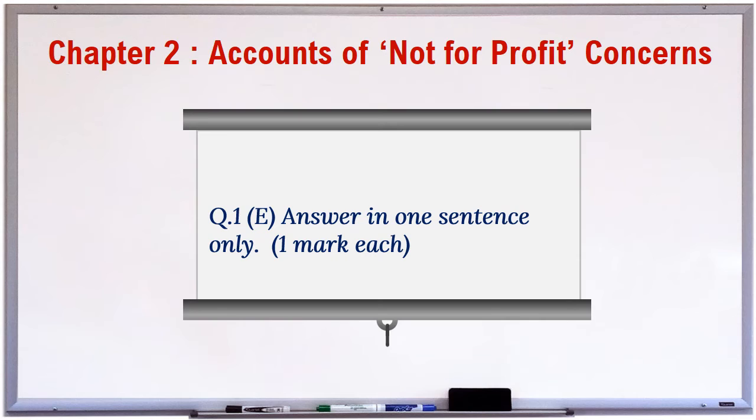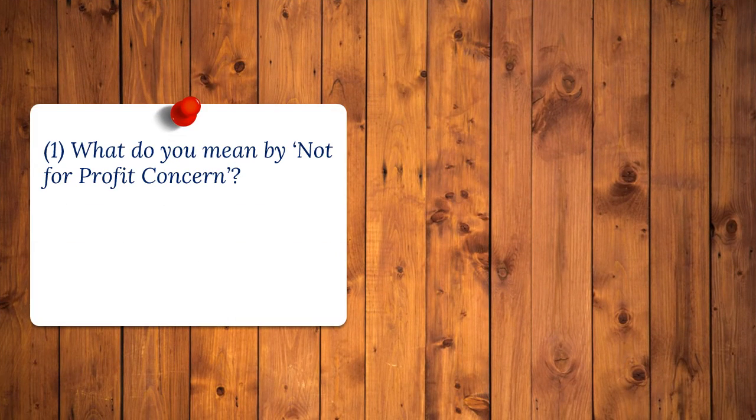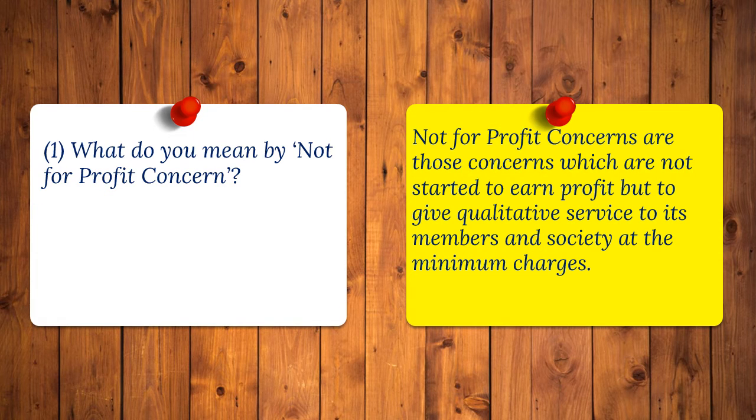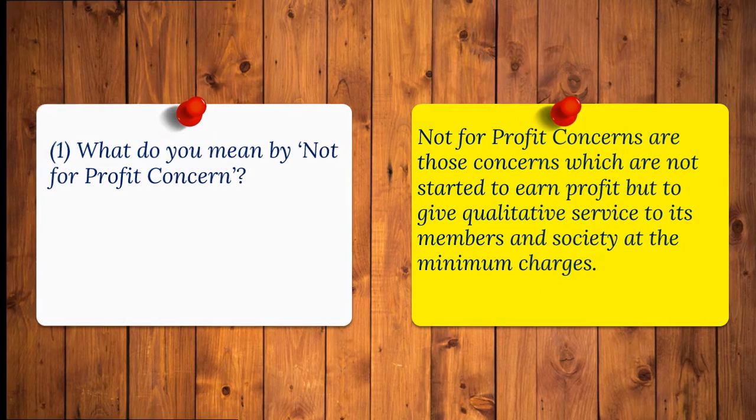Question 1. E. Answer in one sentence only. 1 mark each. 1. What do you mean by not-for-profit concern? Answer: Not-for-profit concerns are those concerns which are not started to earn profit, but to give qualitative service to its members and society at the minimum charges. 2.